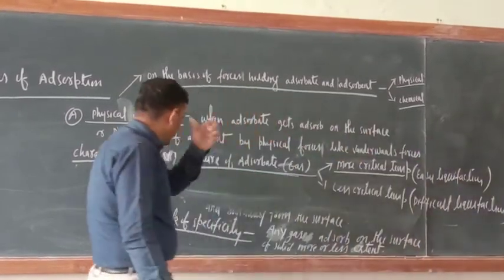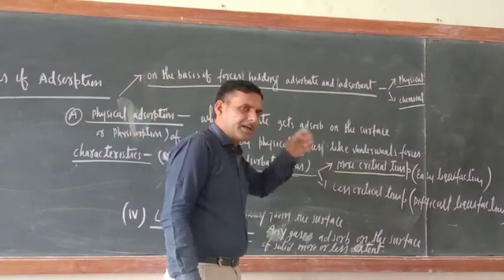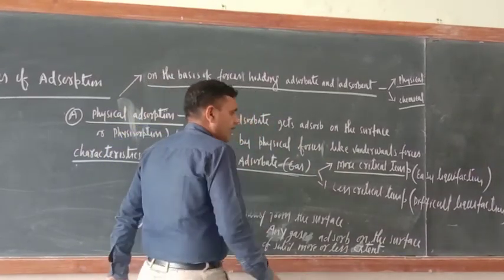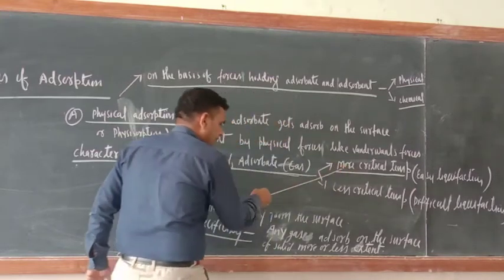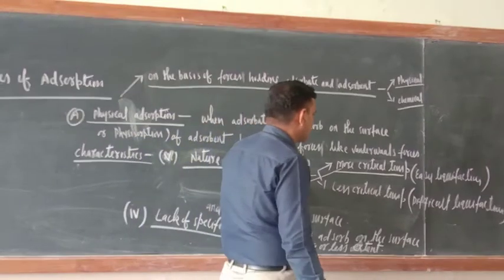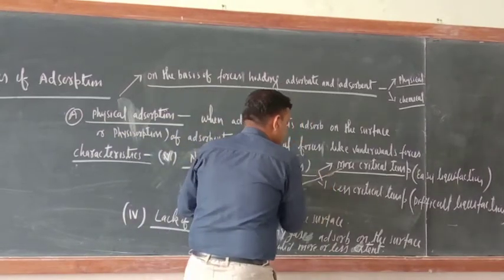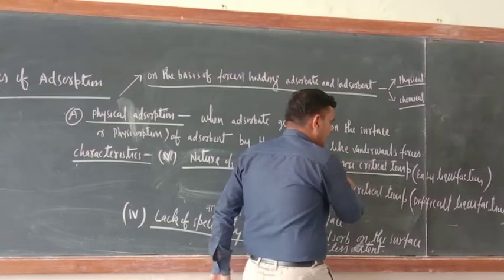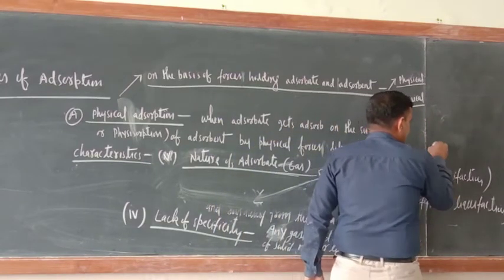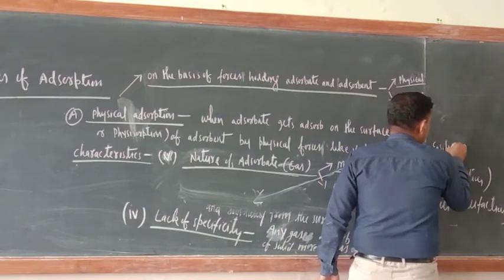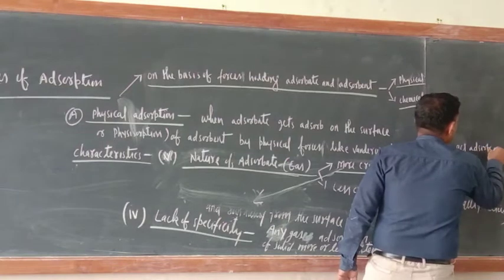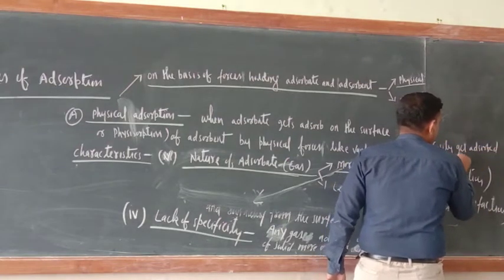So try to understand what is the role of critical temperature in adsorption. Gases which have more critical temperature easily get adsorbed. Here more critical temperature, easy liquefaction. Here you can write: easily get adsorbed at the surface of the adsorbent.